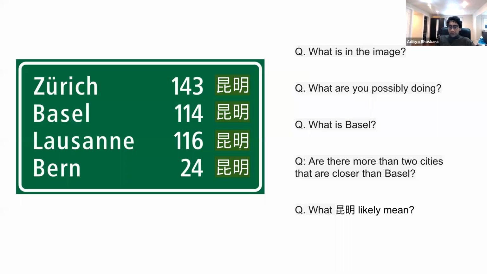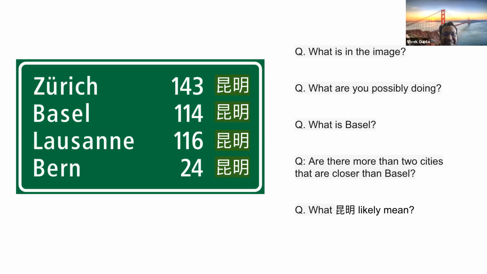One more question: what is in this image? A sign with distances to locations. Yes. And what are you possibly doing? If you are looking at this image, maybe you are driving or something. The idea is you can draw many inferences from this.